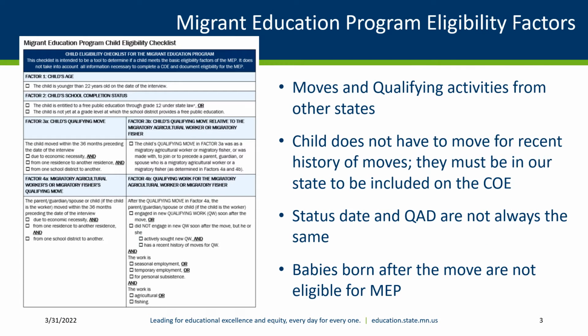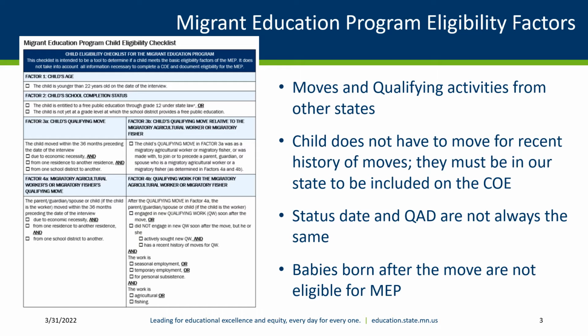The MEP Eligibility Factors Checklist is a useful tool that can be used to help determine MEP eligibility. Keep in mind that if you use the checklist, your interview should be in a comfortable, casual conversation where you are asking non-leading questions to determine if the children and the worker meet the factors on this sheet.